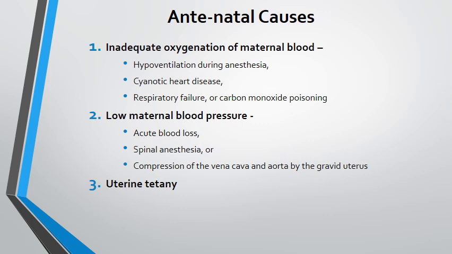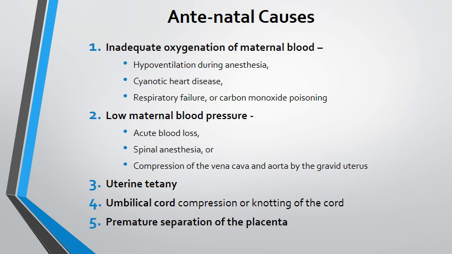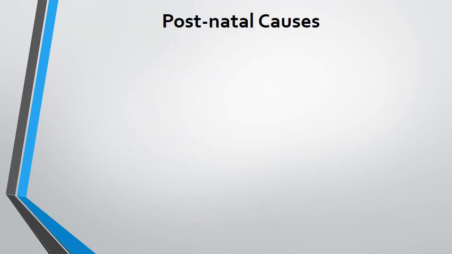Uterine tetany, inability of the uterus to relax, hence impeding the blood supply to the fetus. Problems with the blood supply if there are issues like umbilical cord compression or knotting of the cord. Issues with the placenta: abruptio placentae or placental insufficiency because of toxemia, and post-maturity can also lead to birth asphyxia.